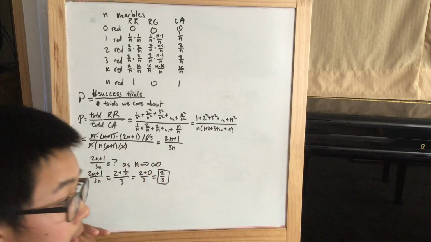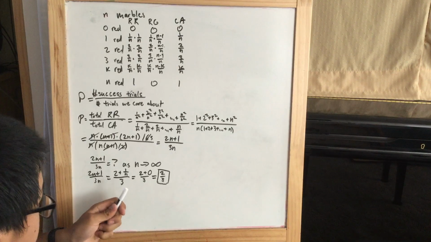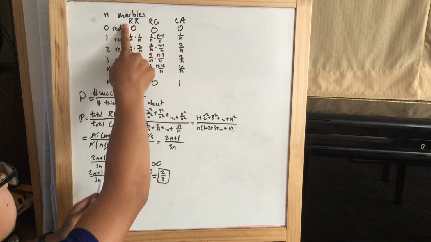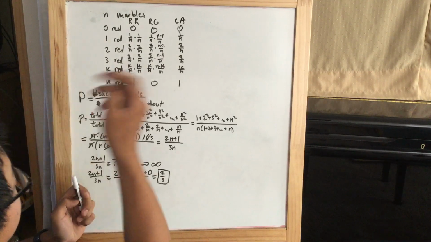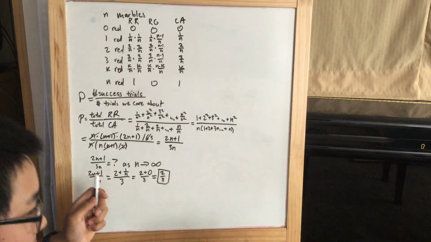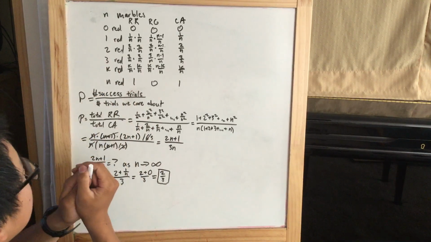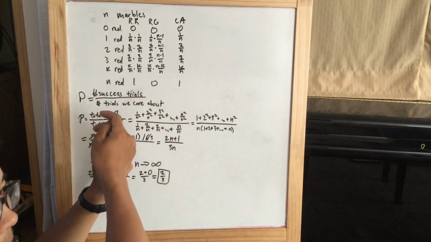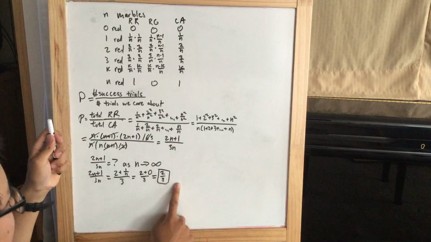And that's our answer. Now, as for why 1/2 is not the answer, it's because we have the condition that the first marble we pull out is red. If there are more red marbles, there will be more trials that we care about, because there are going to be more trials where we pull out a red marble the first time. So we actually sort of favor the trials with more red marbles. Since we favor those, we're more likely to pull out a red marble the second time, which is why the answer is greater than 1/2.